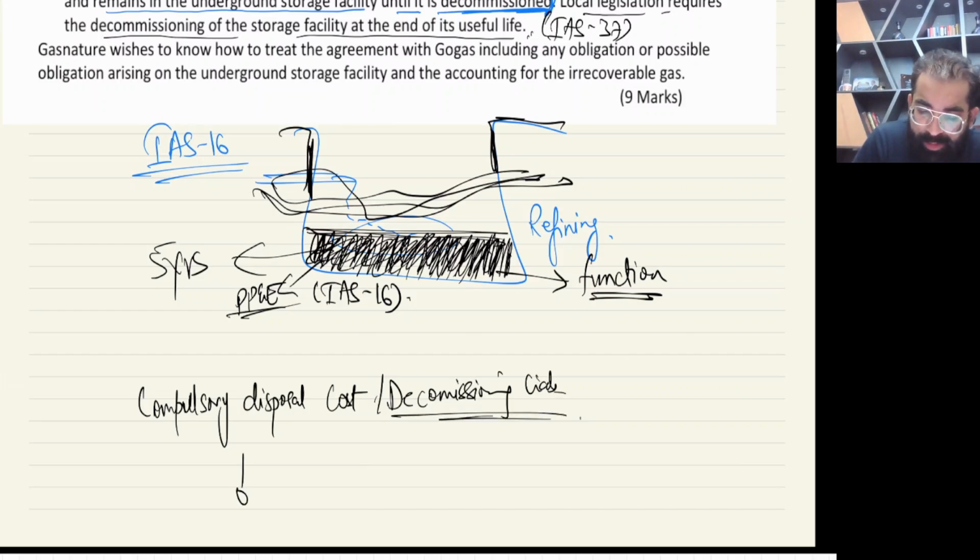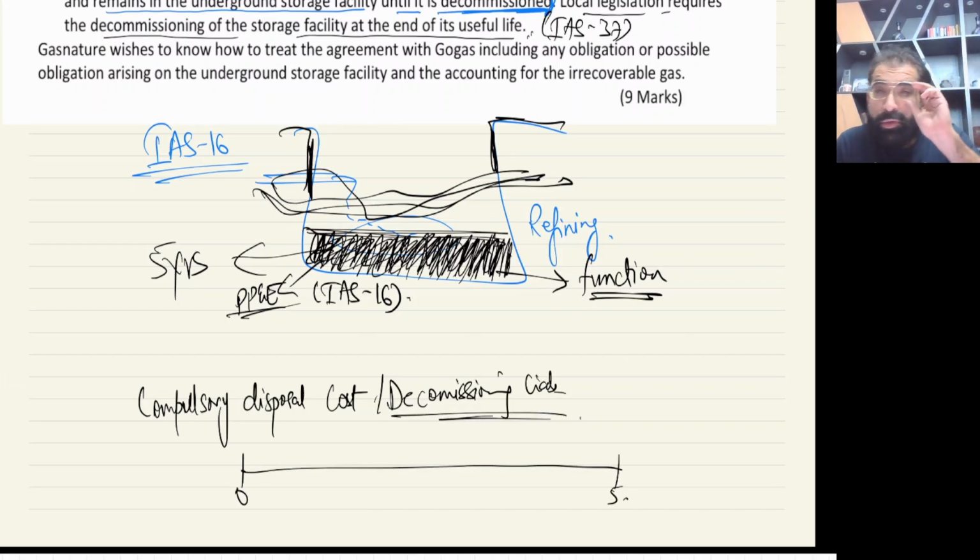Let me remind you. This is year 0, this is year 5. I am giving you the example of mining. Today we have bought the rights of a mine, and at the time we were about to start digging, government agencies came to us and gave us a piece of paper to sign. It was clearly written that whoever is going to destroy this site will compensate for it at the end of year 5 and will landscape it. So the very next moment we are going to dig this site and destroy the whole place. So yes, the present obligation, the obligating event, starts from day 1.